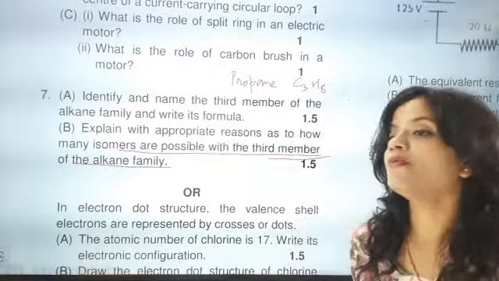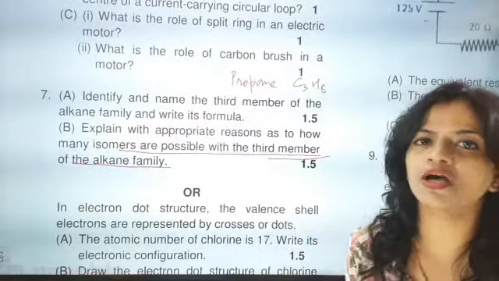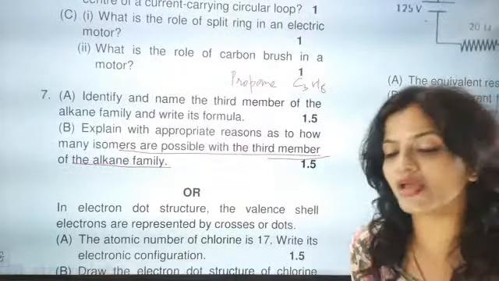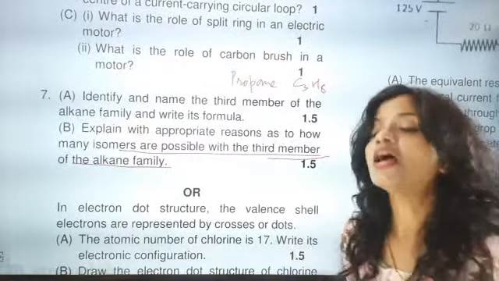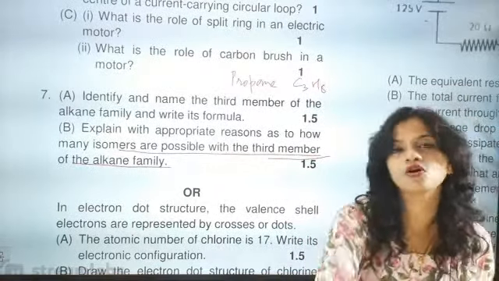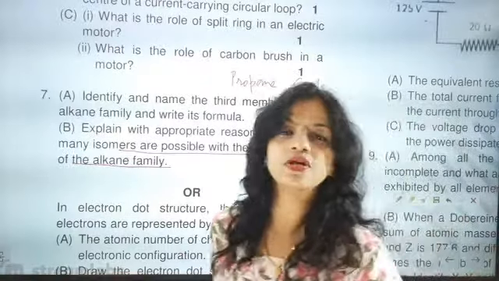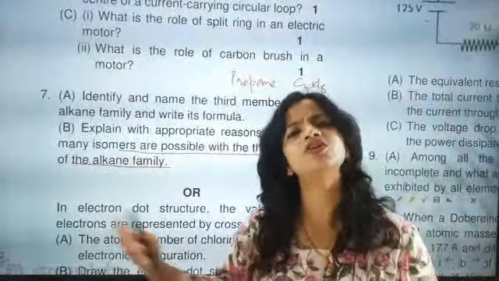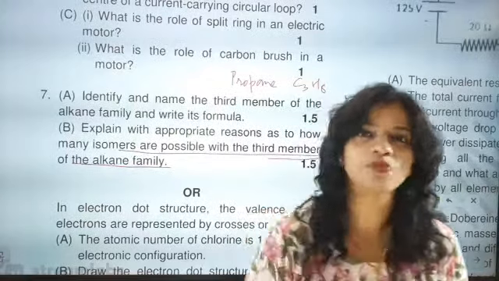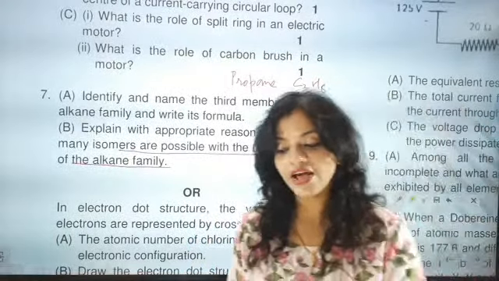Isomers mean same molecular formula, different structural formula. Propane is only having one structural formula, so we are saying it is not having any isomer. Look here Kamya, they will be playing with your concept. The most important concept here is that the isomer definition says same molecular formula, different structural formula. But for propane only one structural formula is there, so it is not satisfying the definition of isomer.